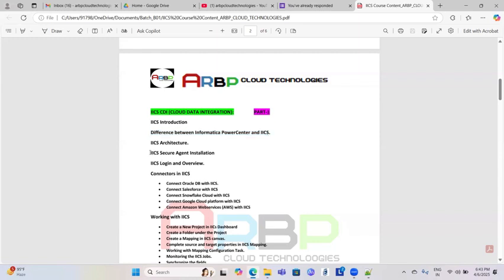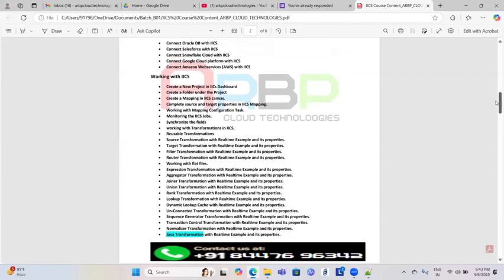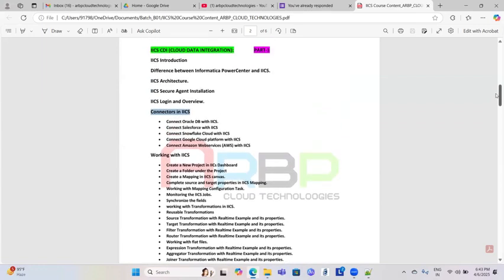After that, we'll explain the login and connectors, and how many connectors are available. Connect to databases, Salesforce, Snowflake, Google, and flat files, like DB2, Teradata, and MongoDB, whatever databases are available in the market. How to connect to a database, how to work on it, and how to fetch the data, I will explain these things. I won't explain every database completely, but I will explain the basics of whatever I mentioned.